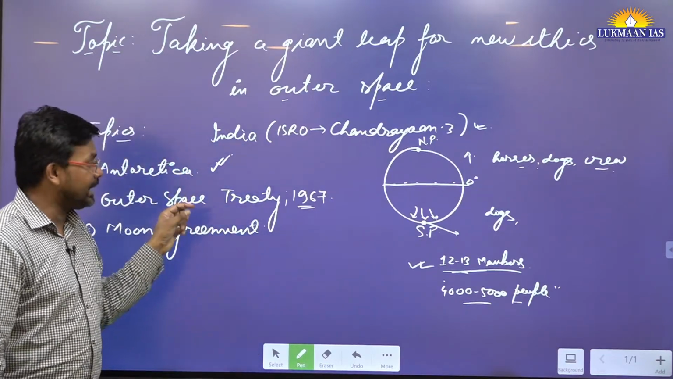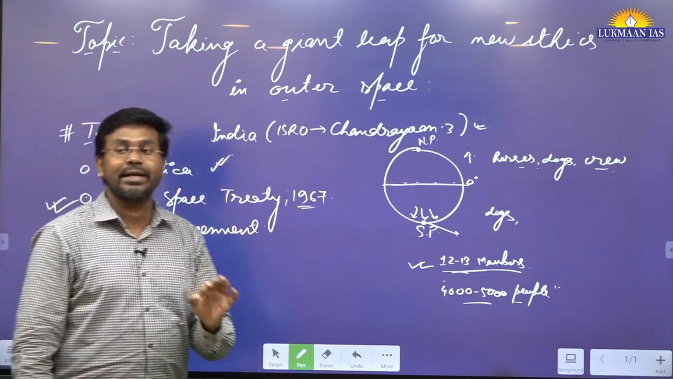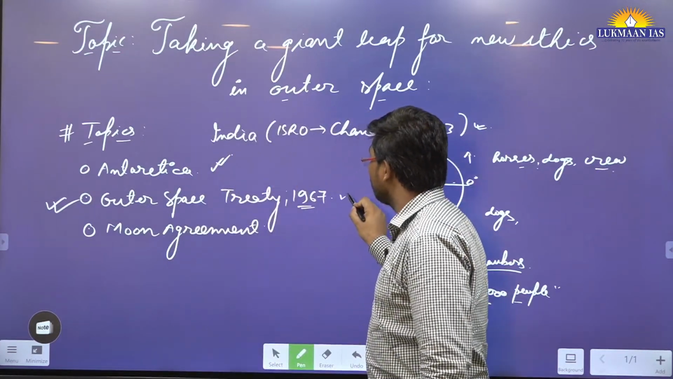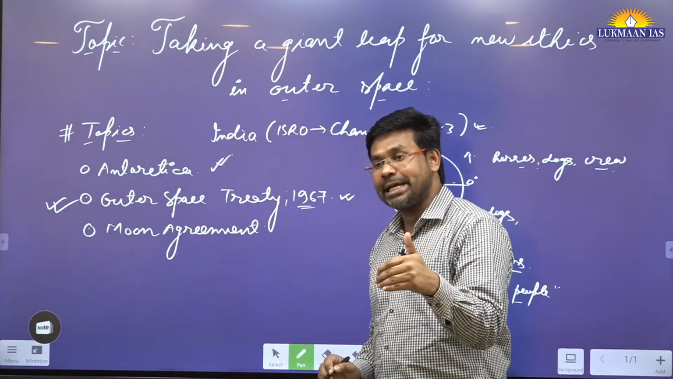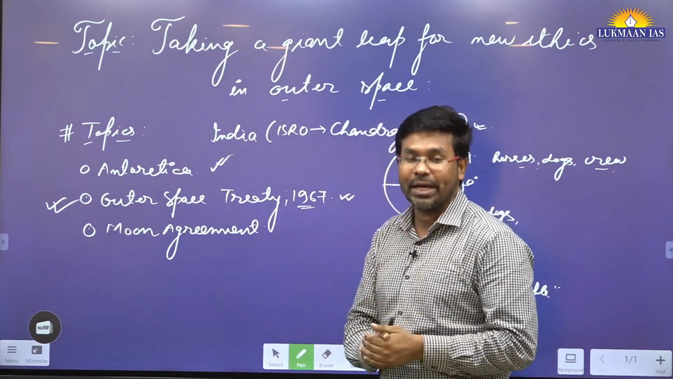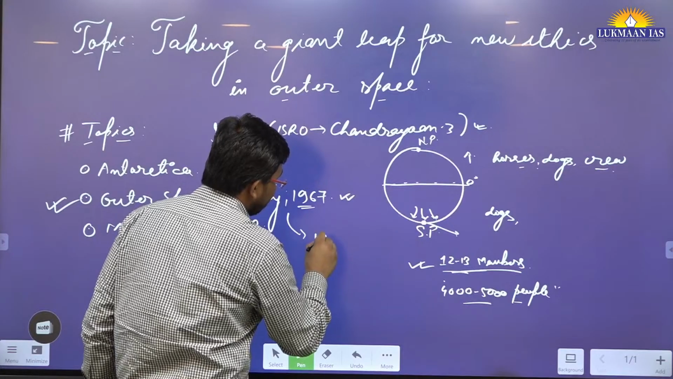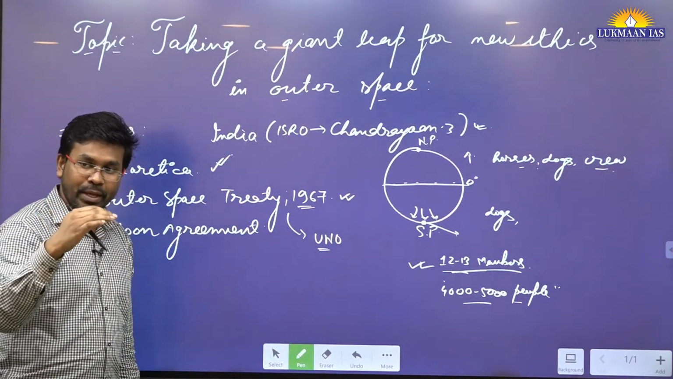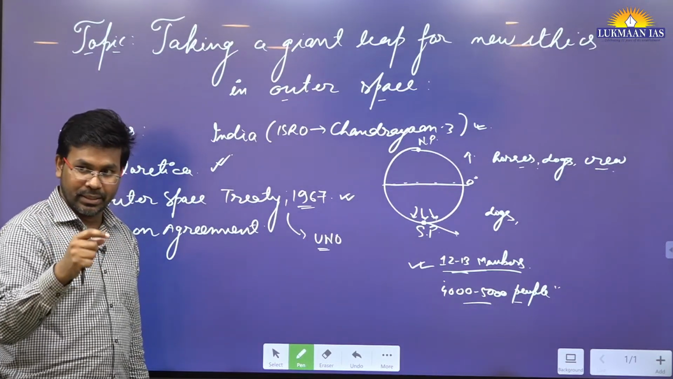The Outer Space Treaty laid down the roles and responsibilities of various spacefaring nations, and they said that any country that plans any outer space expedition should make it known to the scientific community and the United Nations organization. They should inform the United Nations about the objectives, what it wants to do, and also what it is doing in outer space.